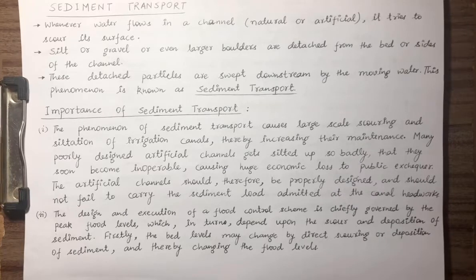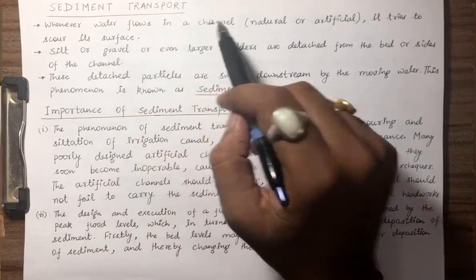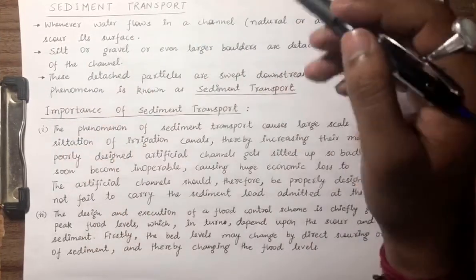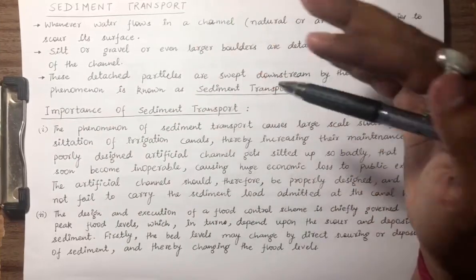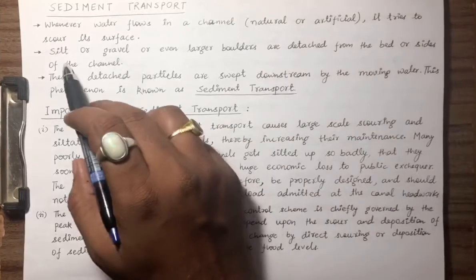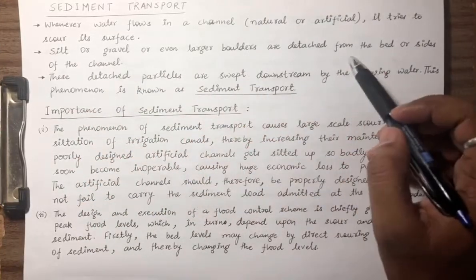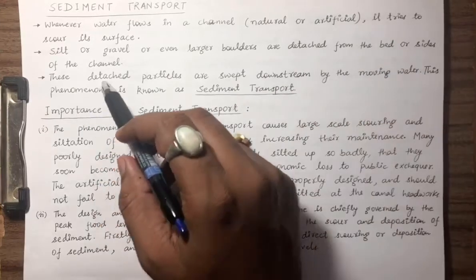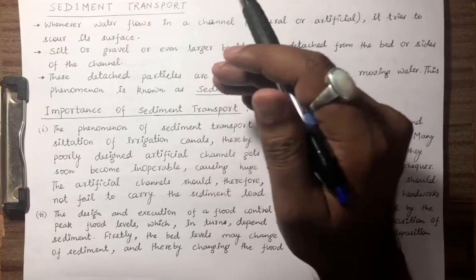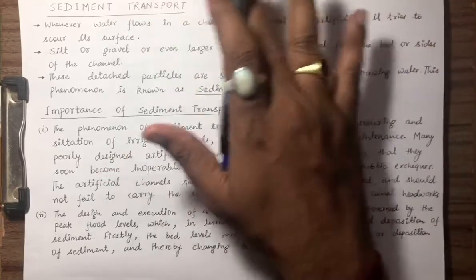So for that we have to understand what this sediment transport is. Clear? Whenever water flows in a channel, natural or artificial, it tries to scour its surface. So water will try to scour the bed of the channel. Silt or gravel or even larger boulders are detached from the bed or side of the channel. If the velocity of water is very high, what is going to happen? The particles which are attached to the bed and the side.